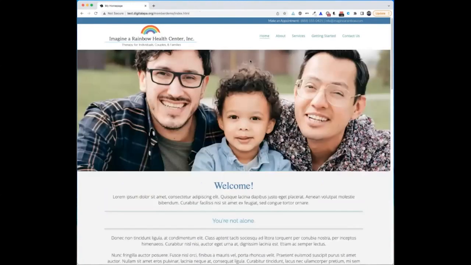Now, if we go back to our site, another important aspect of your website is the semantic structure, which consists of your title and your headings. So in our sample site, the title simply says "My Homepage," which is really no help to anyone except maybe you. When you title your site, you should make it descriptive and also make it specific to the page. So for example, your homepage might be titled "Imagine a Rainbow Health Center, Inc.," but your about page should be about the Imagine a Rainbow Health Center. And then your services section would be titled something like "Services Offered at the Imagine a Rainbow Health Center."